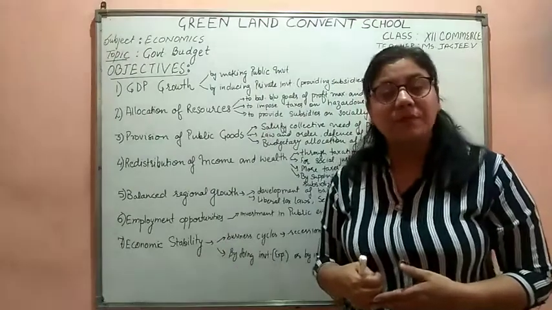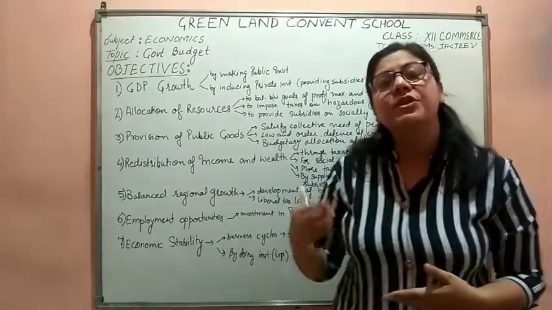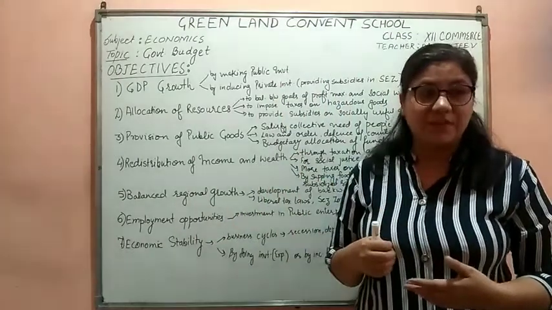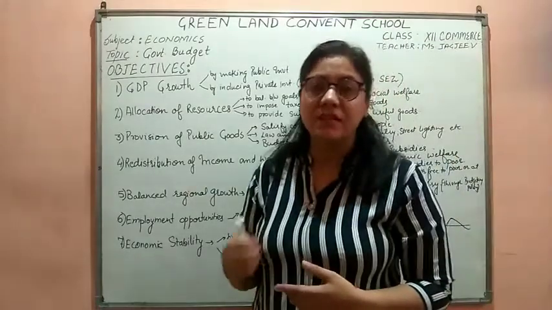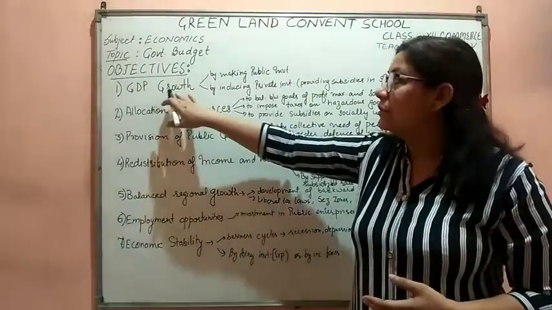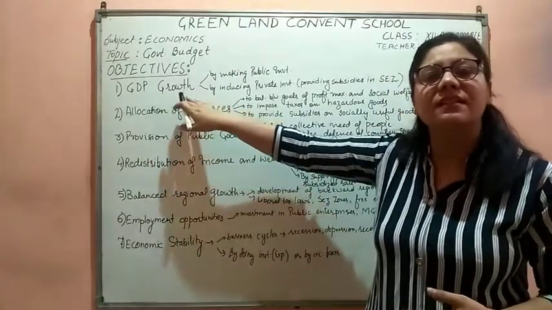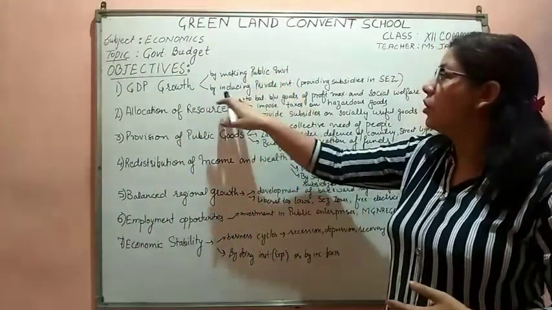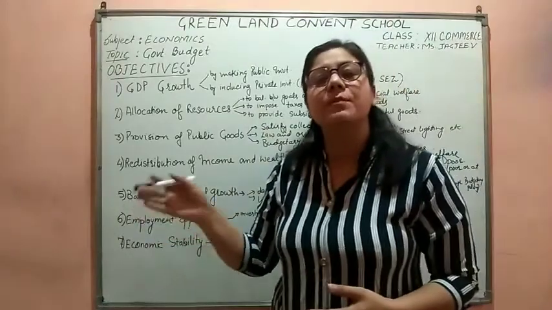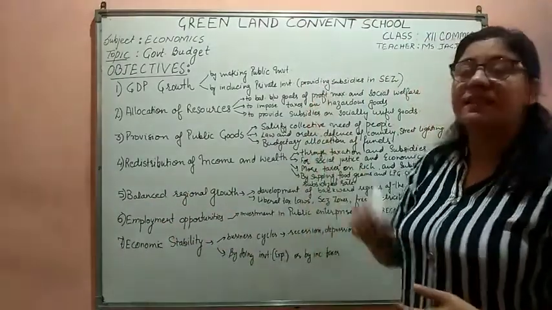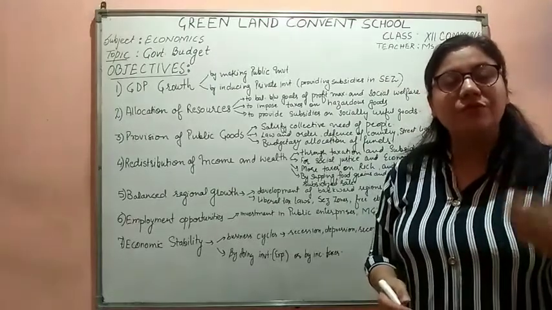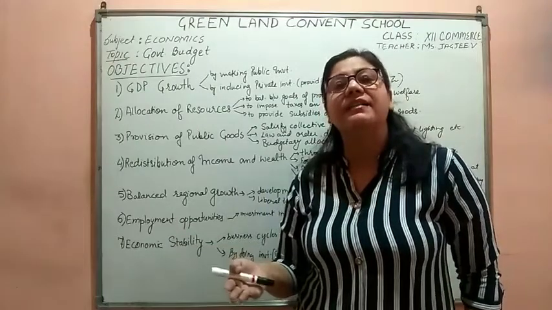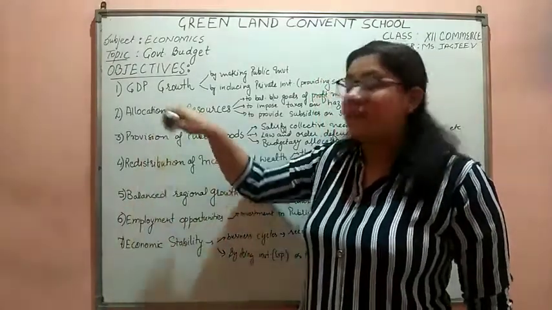So what will the government do? The government will induce foreign investment in the country. It could induce other domestic private investment in the country by developing the infrastructure of the country. So GDP growth is achieved either by increasing the production of goods and services through public investment, or by using private sector investment, by providing subsidies in the special zones. We have to induce them, we have to give some incentives to them. That is the only reason behind private entrepreneurs investing in our country.